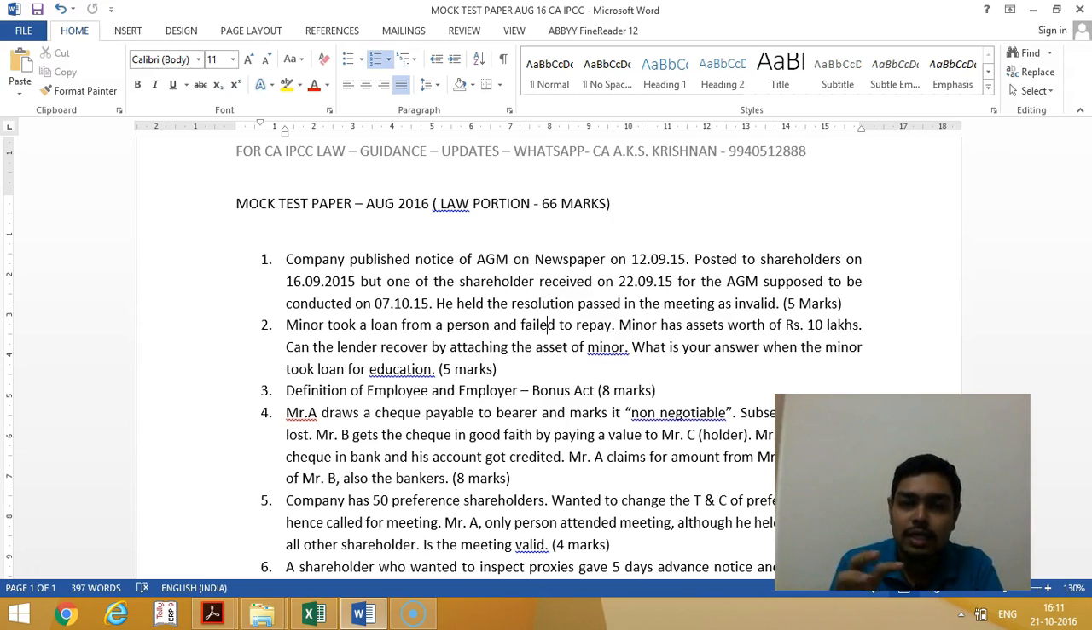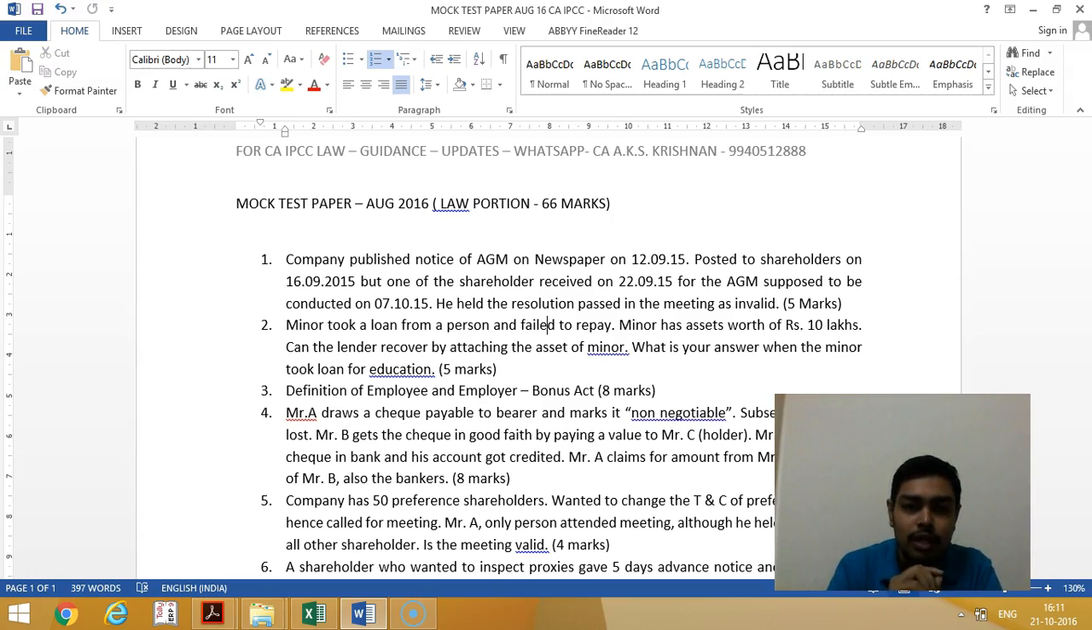Since there are a lot of dates mentioned here, you may get confused. You should take the earliest date, that is the date on which it is published in the newspaper, 12th September. Point number two, the company posted on 16/9 for the shareholder. The shareholder who received it on 22/9 claims it is a very short period for him to attend the meeting, and whatever resolutions happened in the meeting are invalid. Is the shareholder right in his contention?